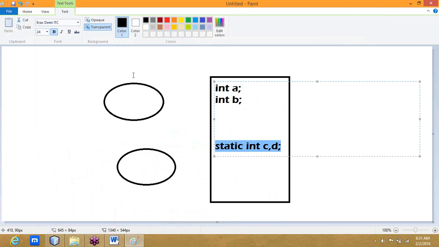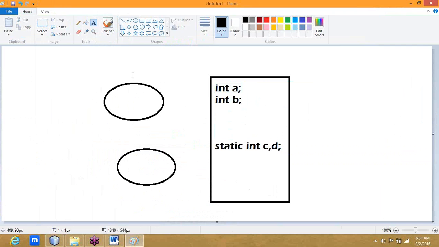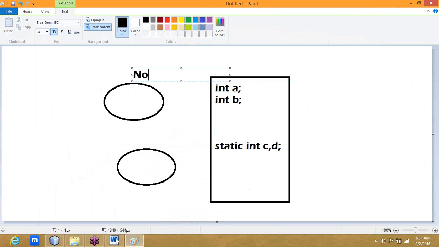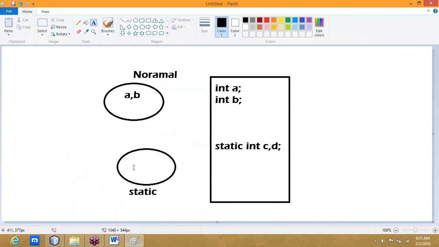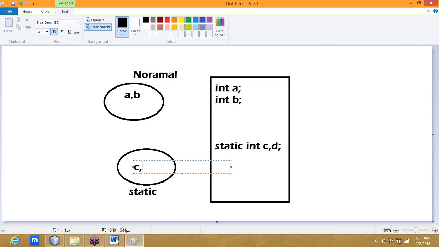Normal variables get memory in the normal area, like the heap or stack, so we keep A and B there. But the static variables, C and D, will be loaded in the static area.